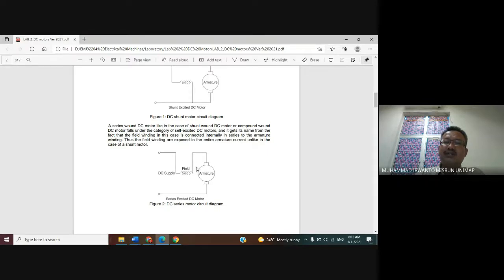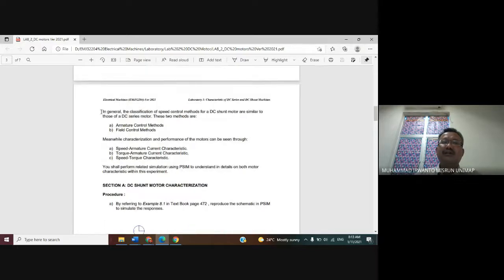We can see here the connection of this field winding and armature winding, that they are connected in series. This type of DC motor we call series DC motor.